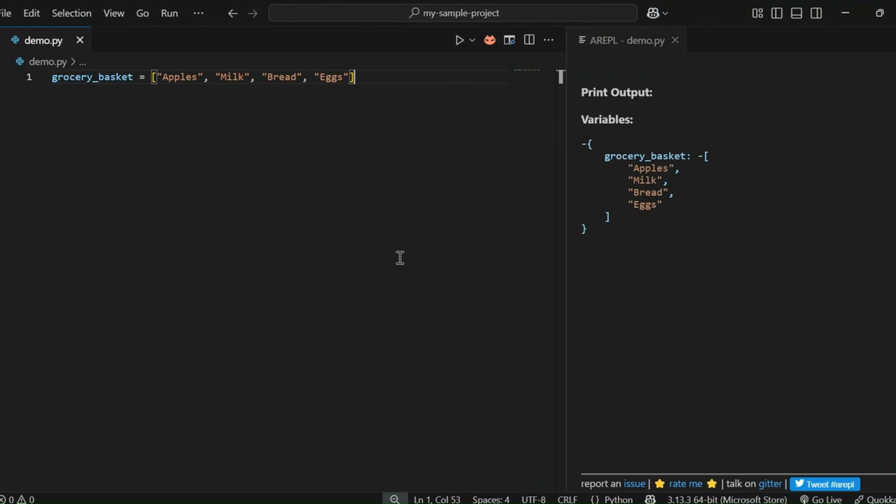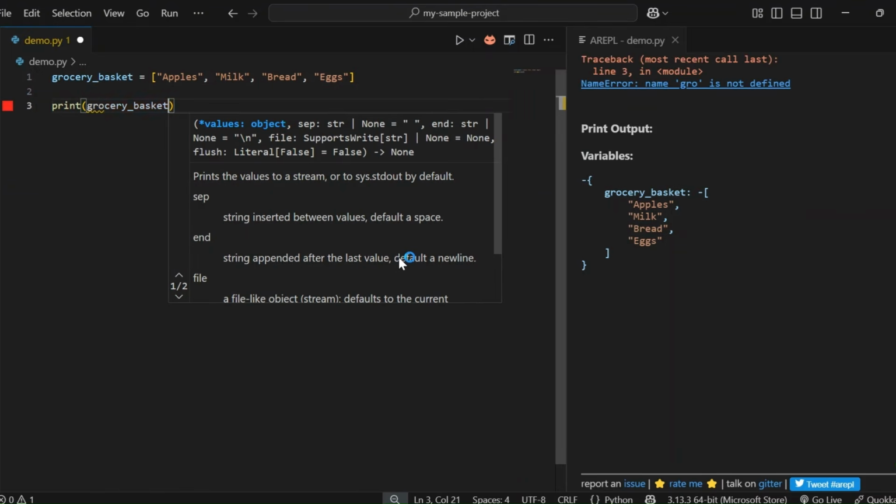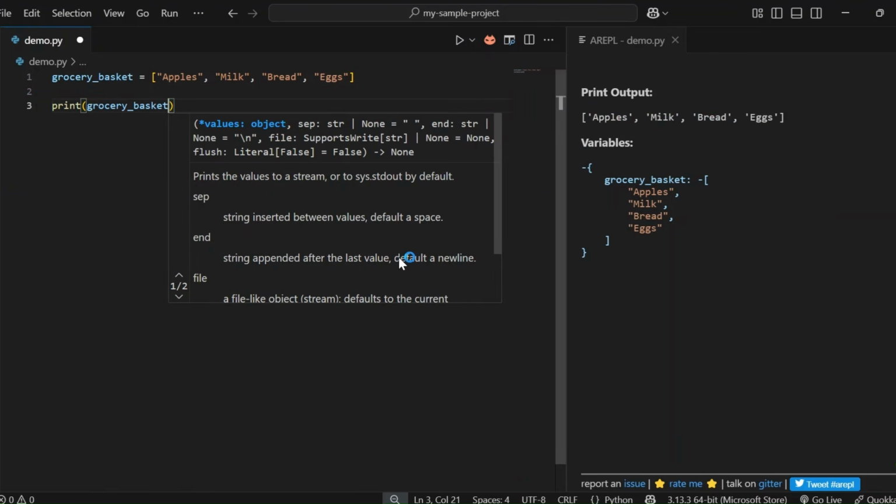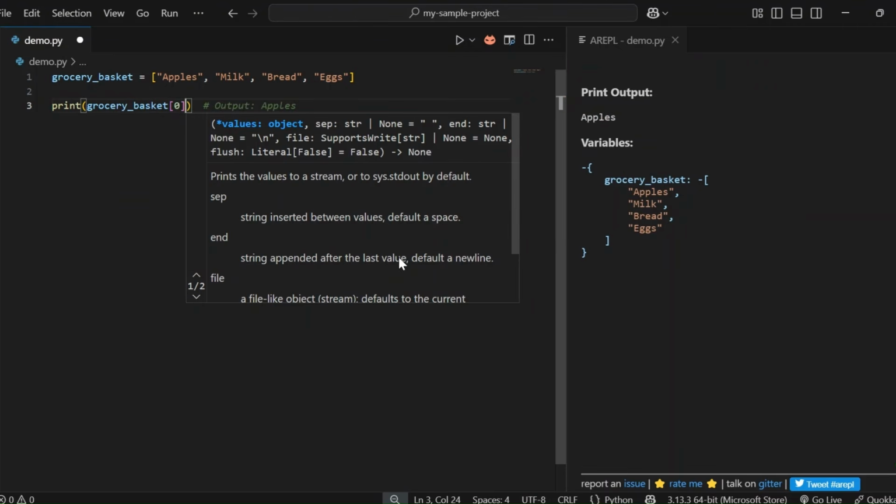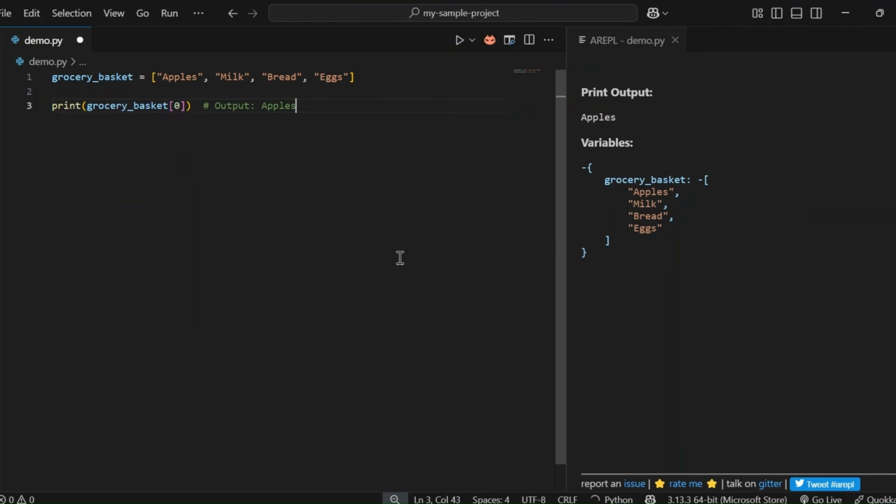Accessing items in your basket. Let's say you want to access the first item in your basket. For doing that, we need to type print(grocery_basket[0]), that's the list, and within the square brackets we type 0. So this will return the first item, which is in the 0th index.